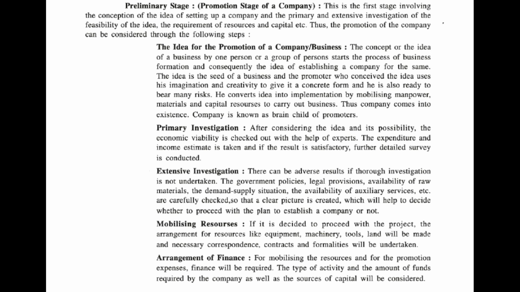This will give a clear picture of all the hardships and all the decision making which the promoters have to undertake. Next is mobilizing the resources.